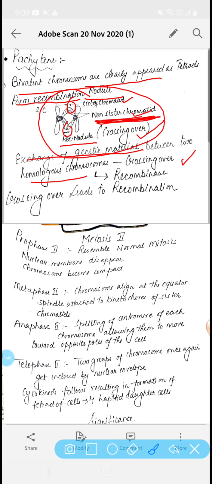Now this crossing over is an enzyme mediated process, and the enzyme responsible for crossing over is the recombinase enzyme, and crossing over always leads to recombination. It means when these two chromatids get crossed with each other, they will exchange their material, they will recombine.